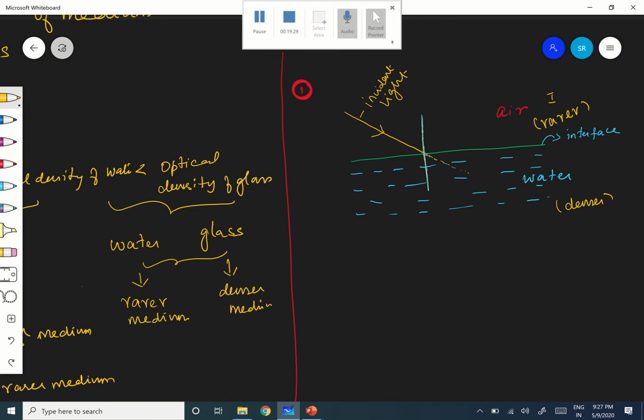How? It bends towards the normal. Instead of going along the original path, it bends towards the normal. Therefore, this is your refracted light.